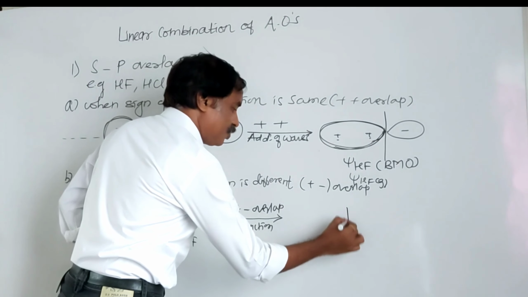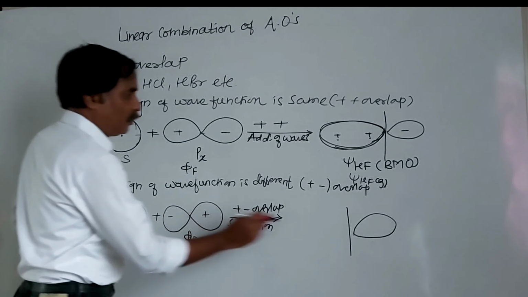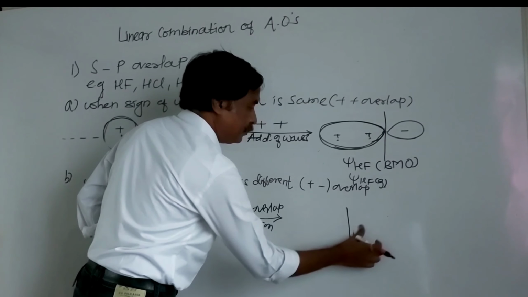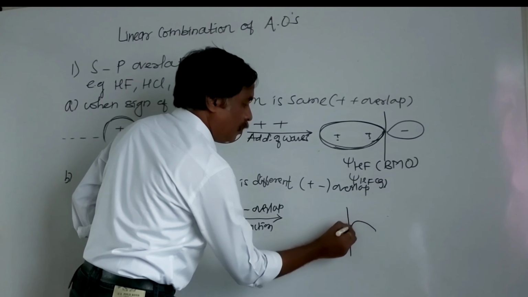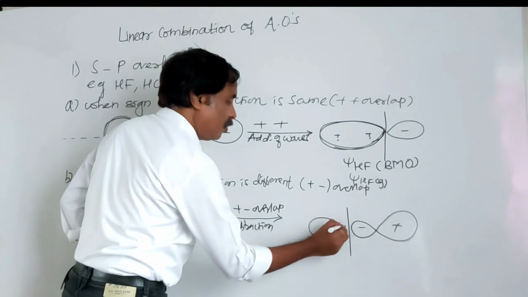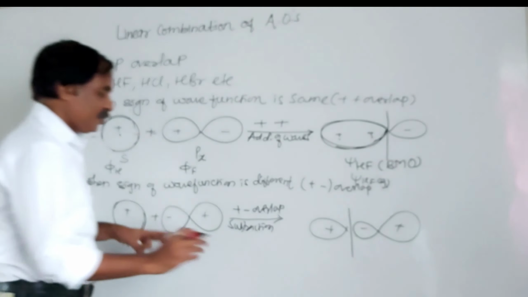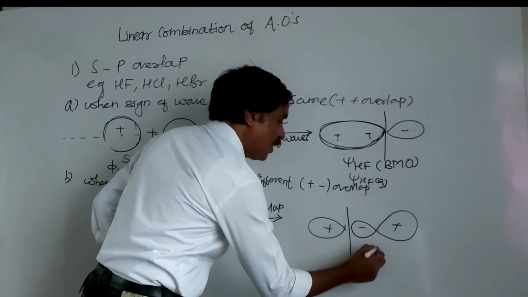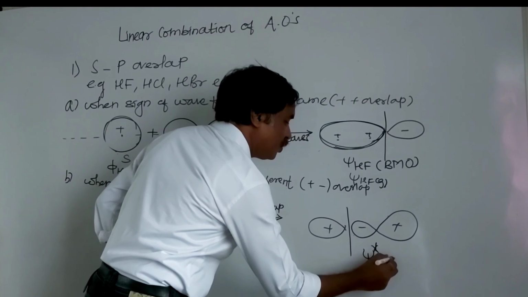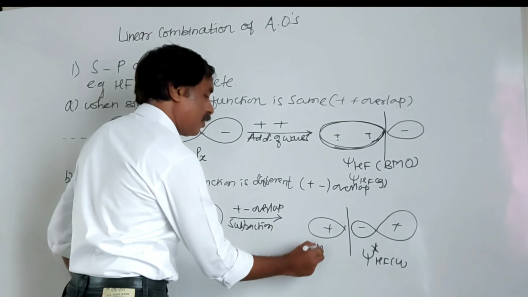So here this is the node, this is positive, this is negative, and here it is positive. There is a repulsion, and this is said to be psi star HF, which is unsymmetrical. And this is an anti-bonding molecular orbital.